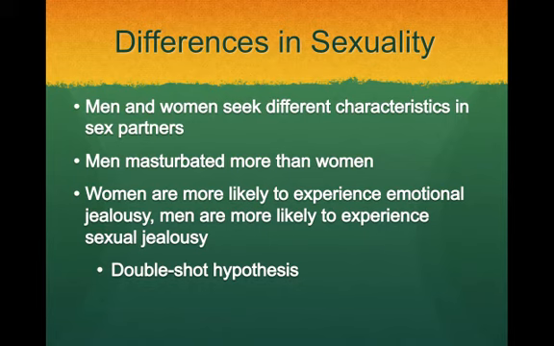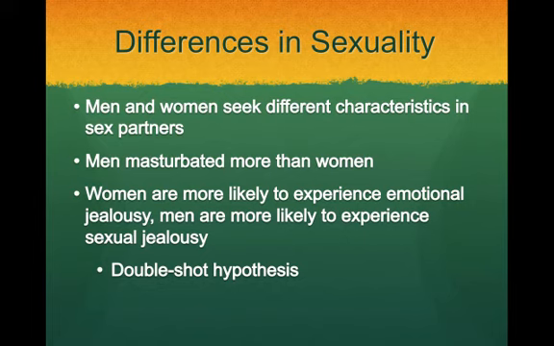Well, why? Well, we call this the double shot hypothesis, and this is the idea that if you are a heterosexual man and your female partner goes out and cheats on you and has sex, we as a culture or as a society or evolutionarily believe that women are incapable of having sex without falling in love.